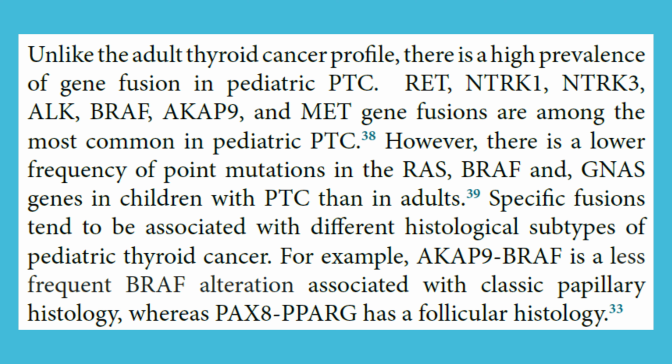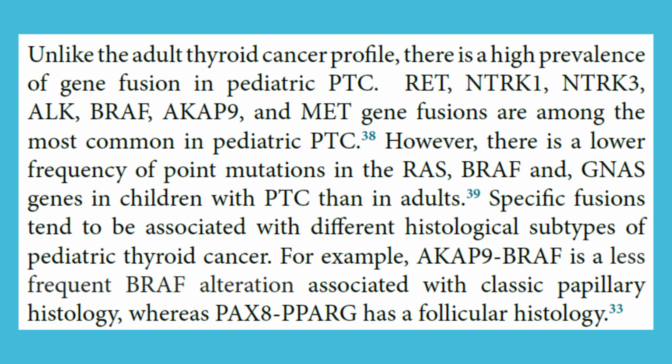Unlike the adult thyroid cancer profile, there is a high prevalence of gene fusion in pediatric PTC. RET, NTRK1, NTRK3, ALK, BRAF-AKAP9, and MET gene fusions are among the most common in pediatric PTC. However, there is a lower frequency of point mutations in the RAS, BRAF, and GNAS genes in children with PTC than in adults. Specific fusions tend to be associated with different histological subtypes of pediatric thyroid cancer.